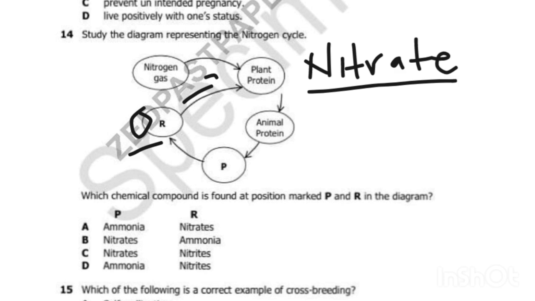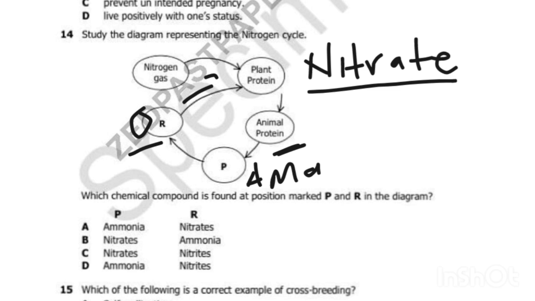When ammonium is converted, it is turned into nitrite. Okay, ammonium to nitrite. Then after it has been converted into nitrite, it is finally converted to nitrate. So we see this is animal protein, so this can be from animal protein to ammonia. So this is ammonia.